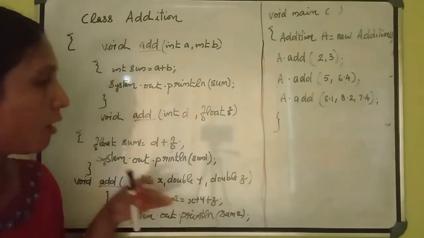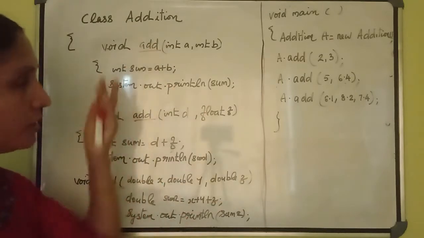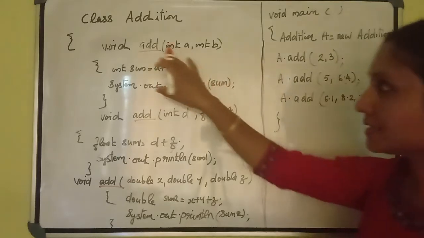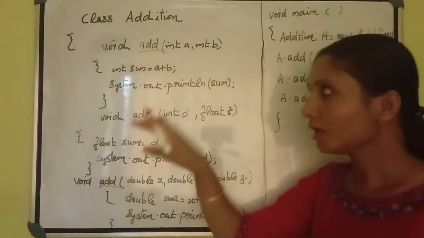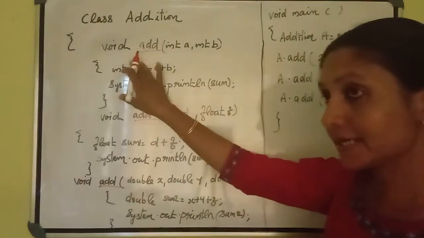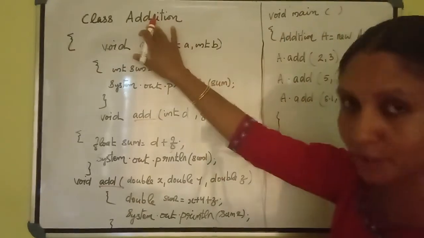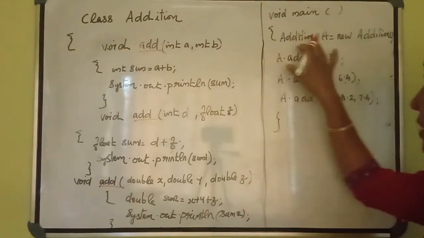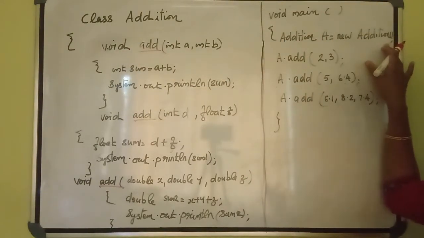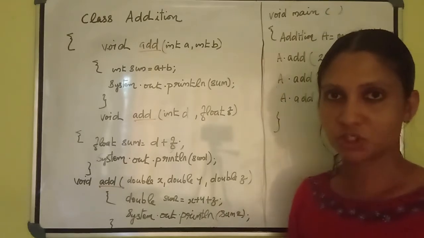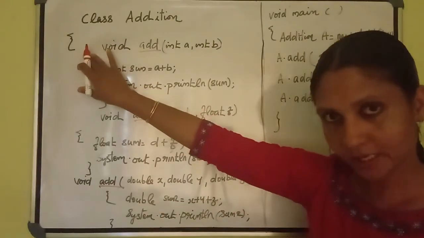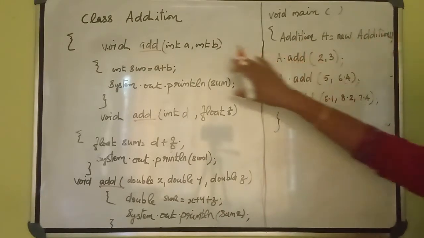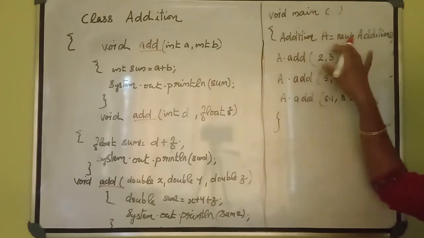Then how can I call these functions using a main function in the class? Okay, I will show you. Just listen here. If it is a static member function, no need to create an object first. Without creating an object, you can directly call these functions. But if it is not a static member, you have to create an object of this particular class. Here, it is not a static member. Because of that, you have to create an object first. What is that? First, you have to write the class name. Then, write the object name.